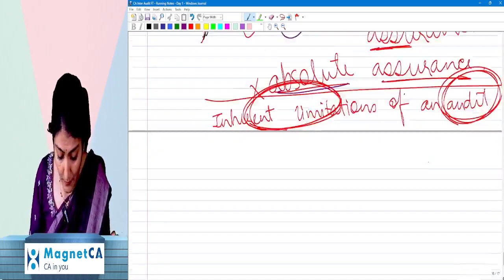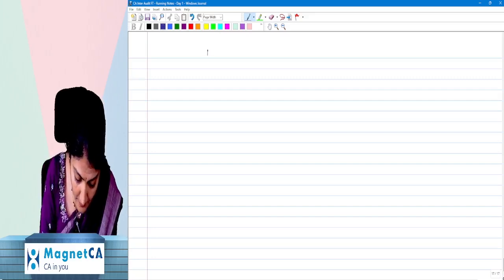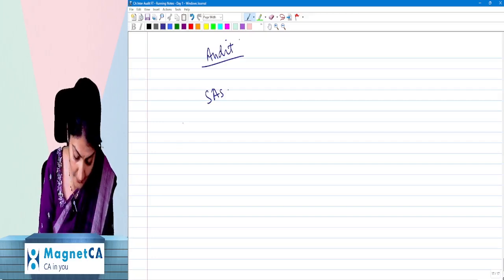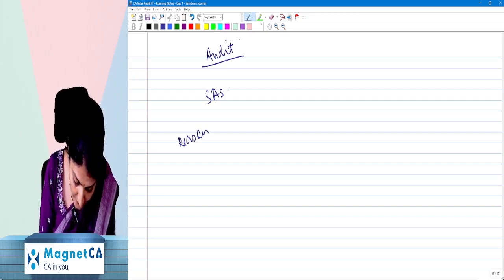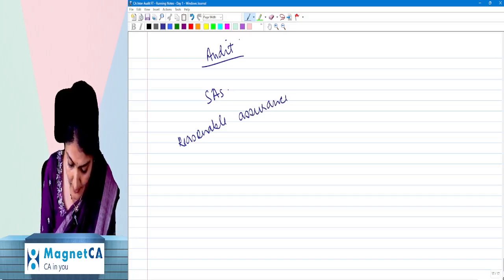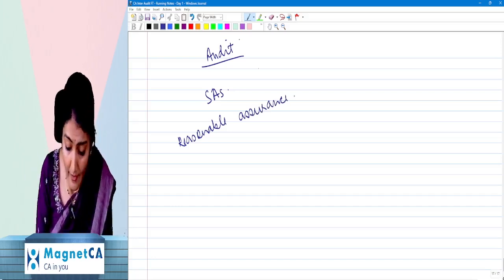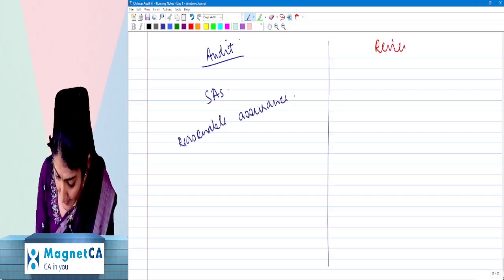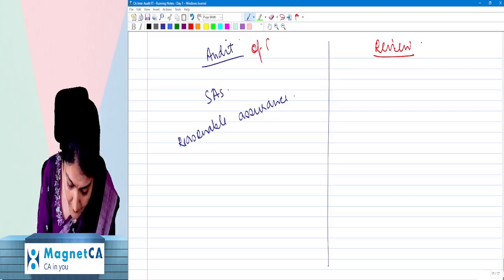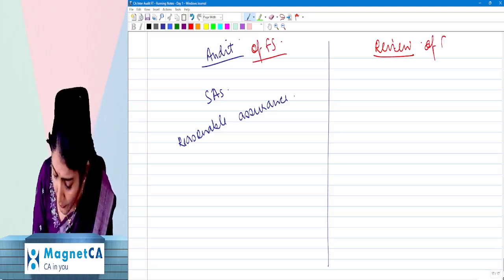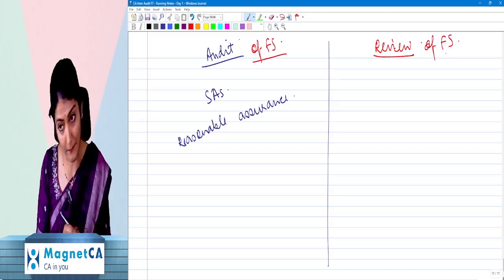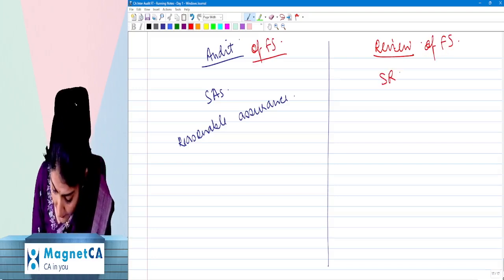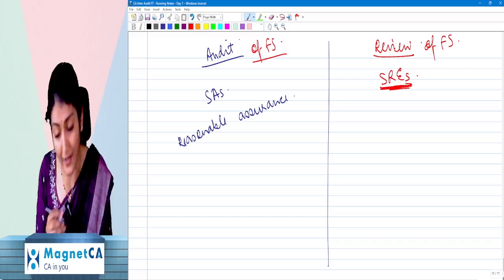So when we talk about audit, what standards are to be followed while doing an audit? Standards on Auditing. What level of assurance is given by the auditor? Reasonable assurance. Whereas on the other hand, if I talk about a review, where instead of the audit of the financial statements, the review of the financial statements is being done, then what needs to be followed is the Standards on Review Engagements.